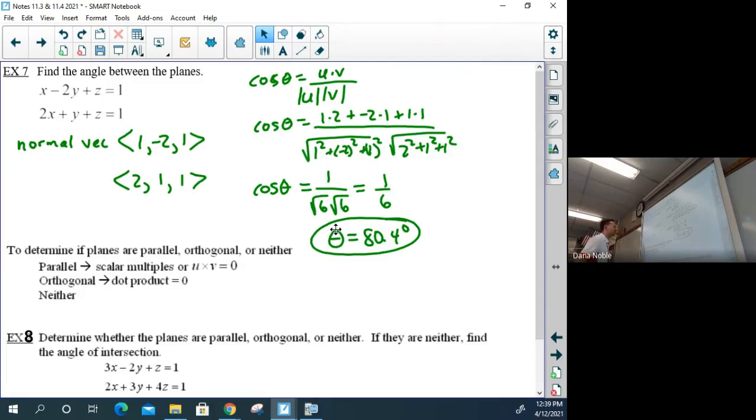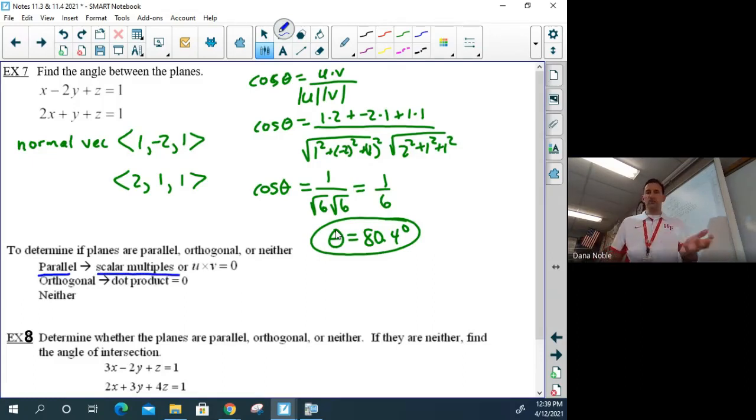Next up, determine if planes are parallel, orthogonal, or neither. So in example 7, we found the angle. Here they're saying, tell me if they're going to be parallel, orthogonal, or neither. Well, the parallel check is the same as it was for parallel or collinear in the first part of the unit. You're going to look for scalar multiples. Or if you really want to do a little extra work, do the cross product. And if you do the cross product and you get 0, 0, 0, well, you know that they're going to be parallel. But I think you can look at them and make a determination just as quick.